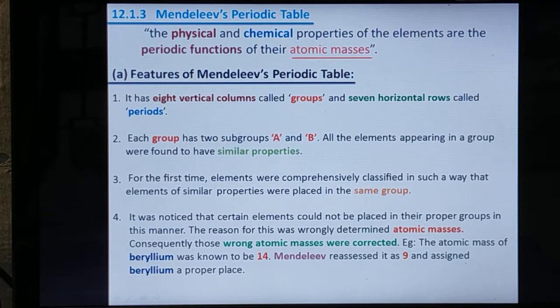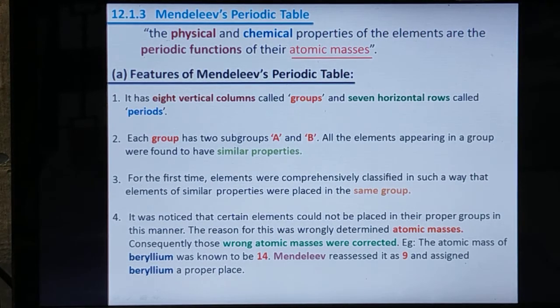He was also one of the scientists who attempted to construct the periodic table of the chemical elements. He stated that the physical and chemical properties of the elements are periodic functions of their atomic mass. Listen carefully: physical and chemical properties of the elements are periodic functions of their atomic mass.